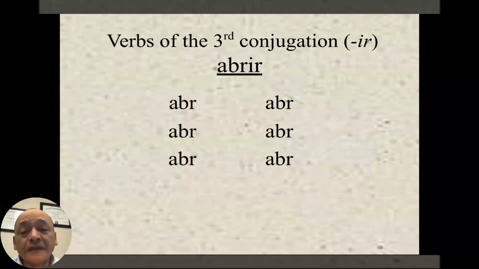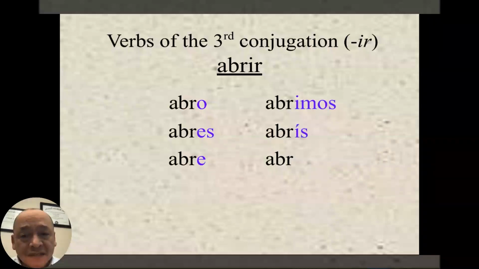The endings are the following. Yo abro, tú abres, él, ella, usted abre, nosotros, nosotras abrimos, vosotros, vosotras abrís, ellos, ellas, ustedes abren.